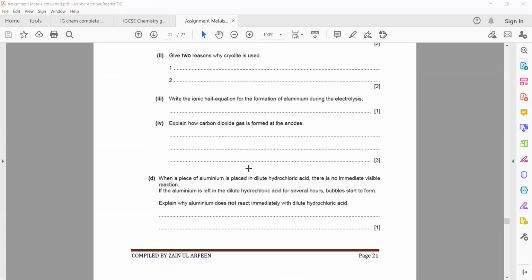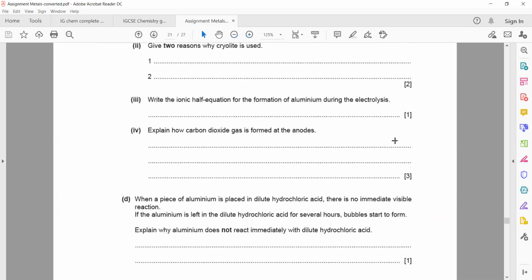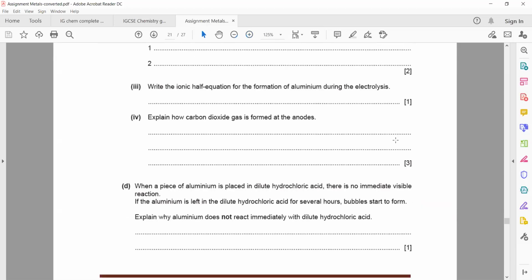Okay, next part. When a piece of aluminum is placed in dilute hydrochloric acid, there is no immediate visible reaction. If aluminum is left in dilute hydrochloric acid for several hours, bubbles start to form. Explain why aluminum does not react immediately with dilute hydrochloric acid. Yeah, that's correct. Due to the outer protective oxide layer. There's an aluminum oxide layer at the surface which does not allow it to react. That's correct.